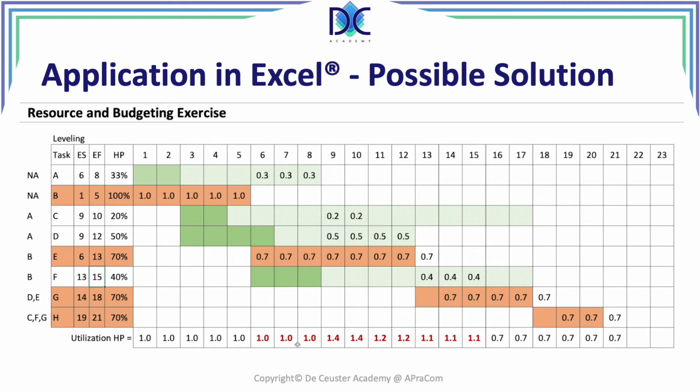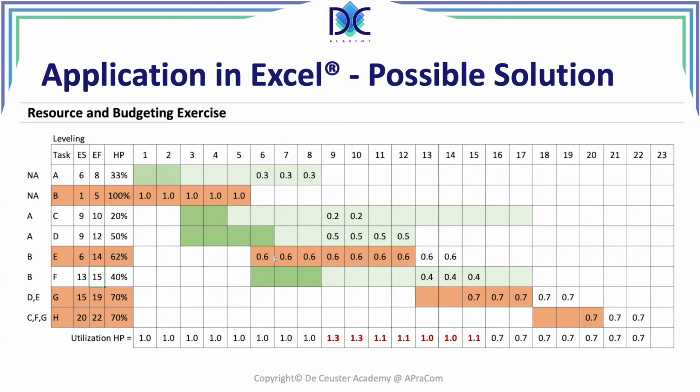It's still red. Excel gives an alert once the value is more than 100%. So the only thing we can do is to extend E with another unit. So now we have 14 where E is ending.